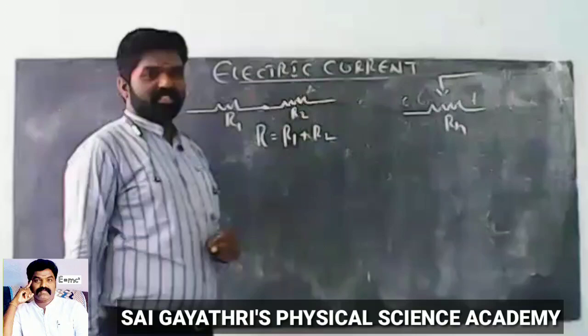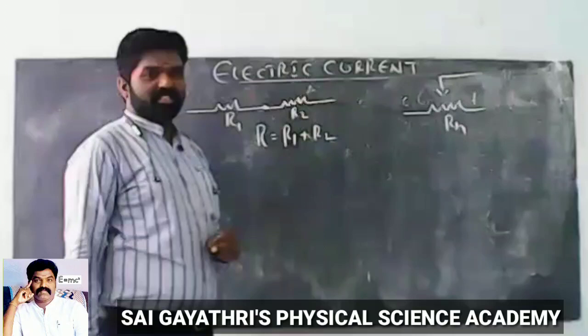But by using these Kirchhoff laws, we can determine current easily in any DC circuit that contains a large number of resistors and batteries. So first, Kirchhoff's first law.